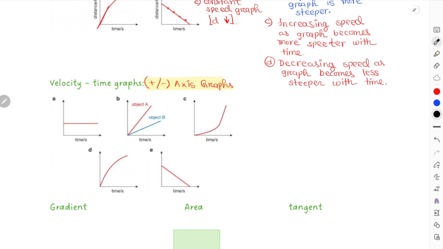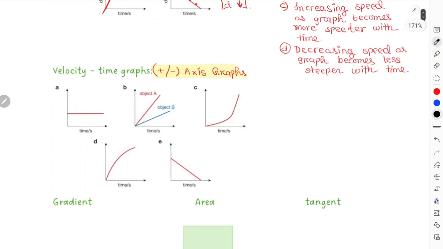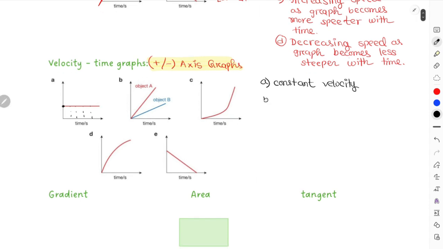Another thing to understand over here, for example, graph A in this case indicates constant velocity. Why? Because the velocity magnitude is the same, but over time, time is increasing, right? So A indicates a constant velocity graph. Part B indicates that the object is moving with constant acceleration. The gradient of your velocity time graph gives you acceleration. So part B is constant acceleration.